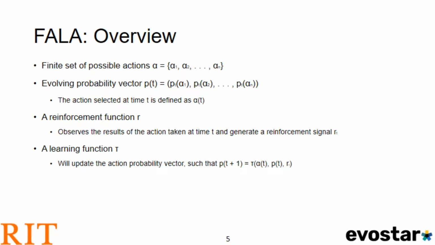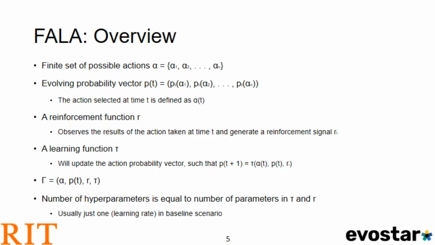Lastly, we have a learning function tau. It will update the action probability vector such that p of t plus 1 is equal to tau of alpha of t, p of t, and r sub t. When you put these four components together, you have a single Fala learning process, usually called gamma. The number of hyperparameters here is equal to the number of parameters in tau and r. In the baseline scenario, it's just 1, but we may choose to increase the number of parameters to better control the evolution of the probability vector P of t.